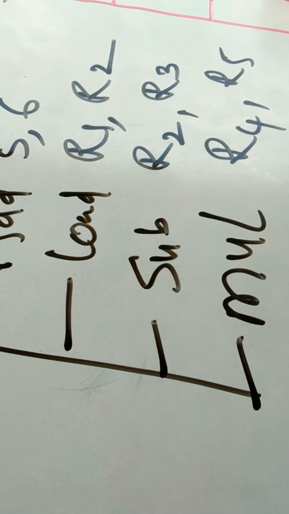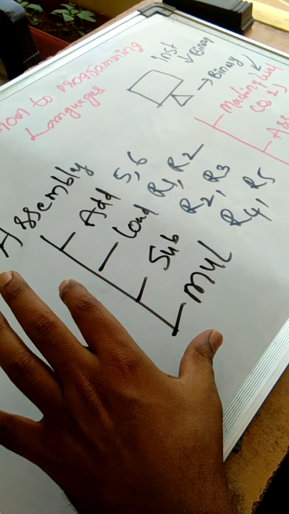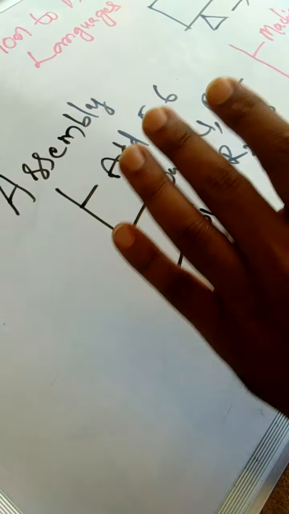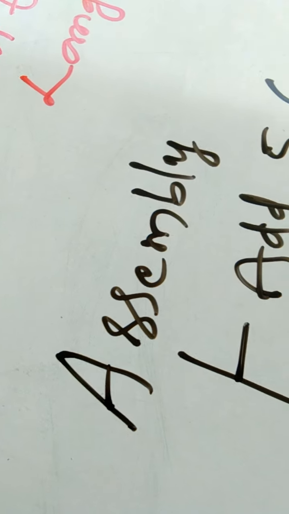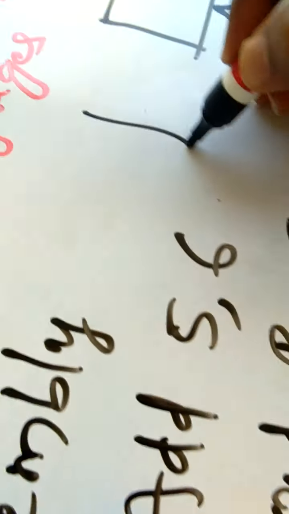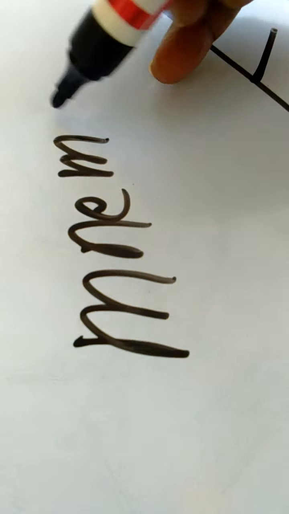So basically the assembly level language is a language where predefined words are used to form the language sentences. Such as add, load, sub, multiply. These predefined words are called mnemonics.